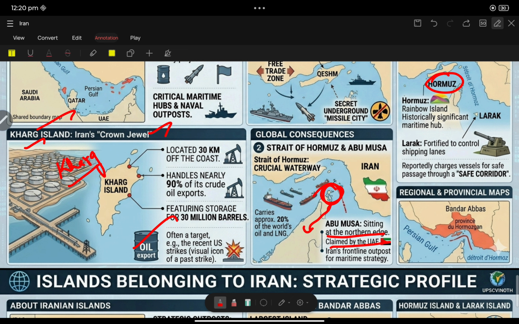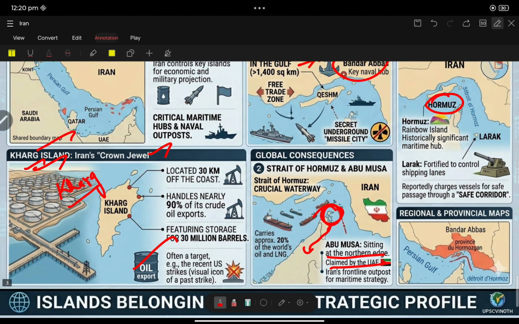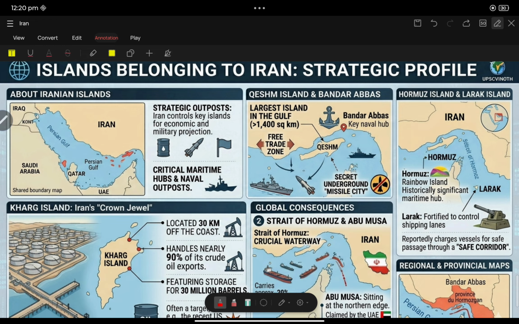Okay, fine. See, simply they will ask: Kharg Island, Hormuz Island, Lark Island, Qeshm Island, Bandar Abbas belong to which country? Iran. Bandar Abbas belongs to which country? Iran. And Abu Musa Island belongs to Iran, so they will replace the word with UAE. Abu Musa Island belongs to Iran. Okay.